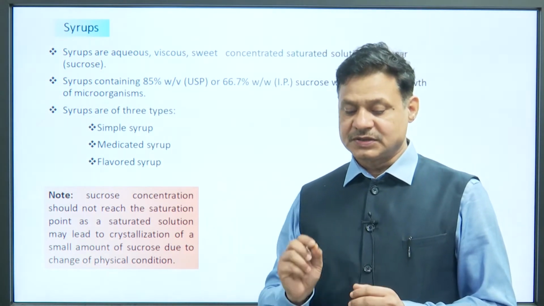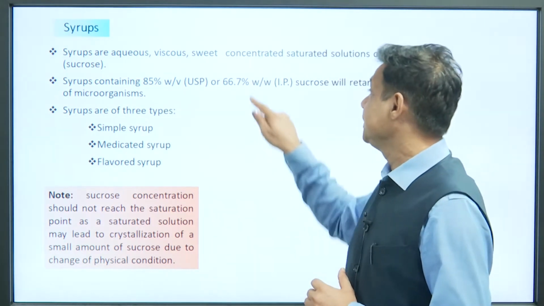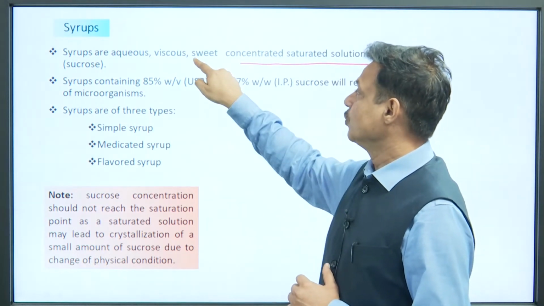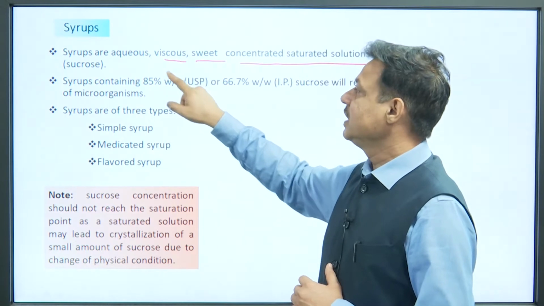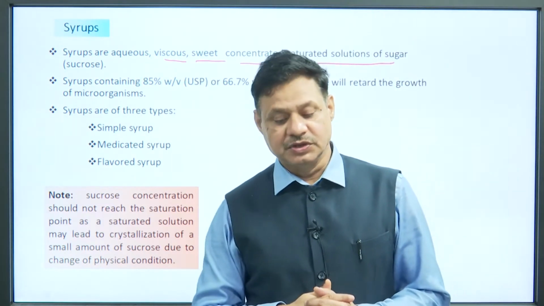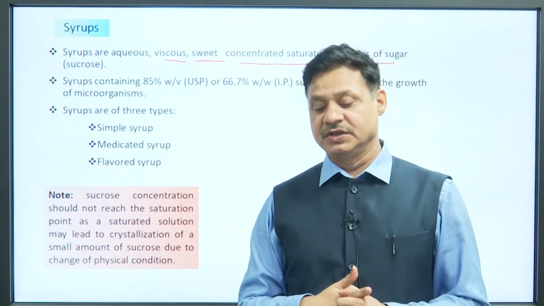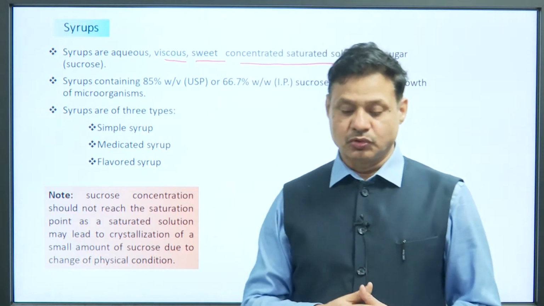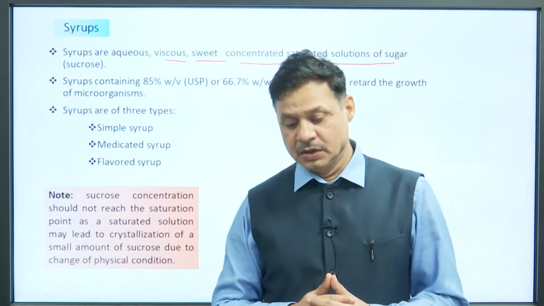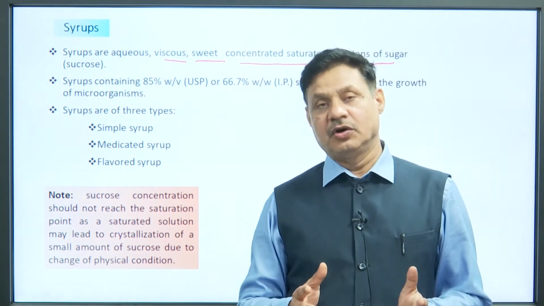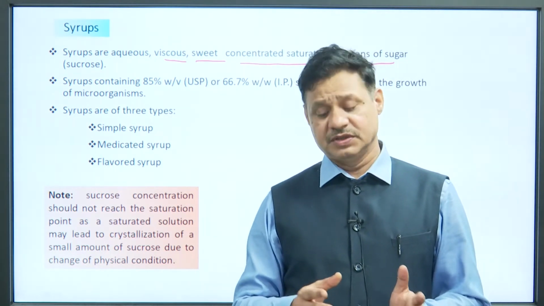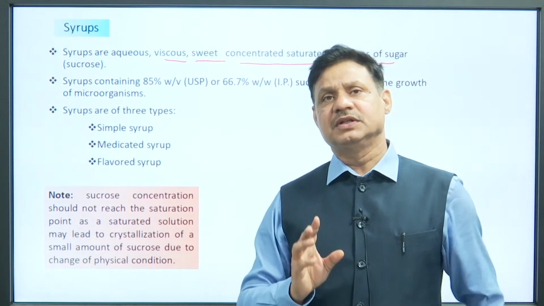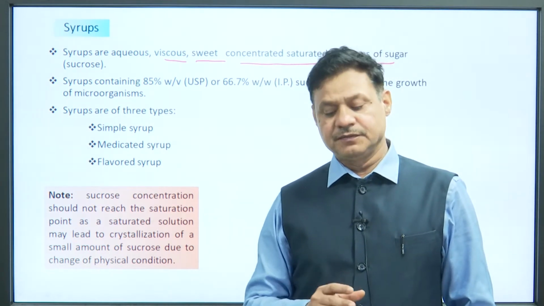But here is a special case in syrups, these are concentrated saturated solutions of sugar. That is why they are more sweet, more viscous, and they are made up in aqueous solution. So, these are aqueous, viscous, sweet, concentrated, saturated solutions of sugar or any type of sugar, maybe sucrose, fructose and any other also. Syrups are classified on the basis of simple ingredient or on the basis of concentration of sugar or sugars. So, they are simple syrups or medicated syrup, flavored syrup.